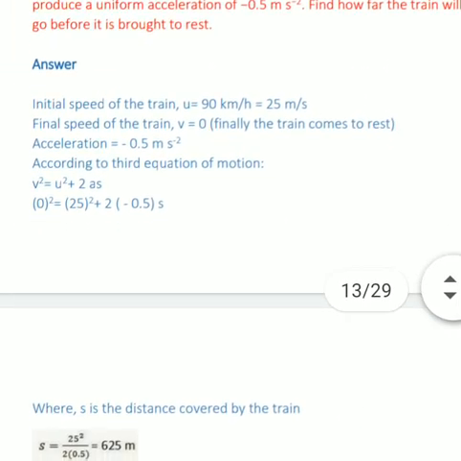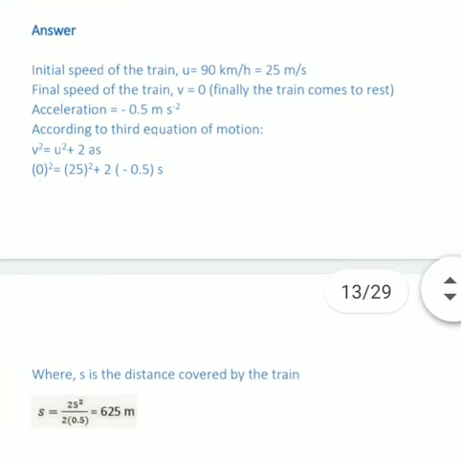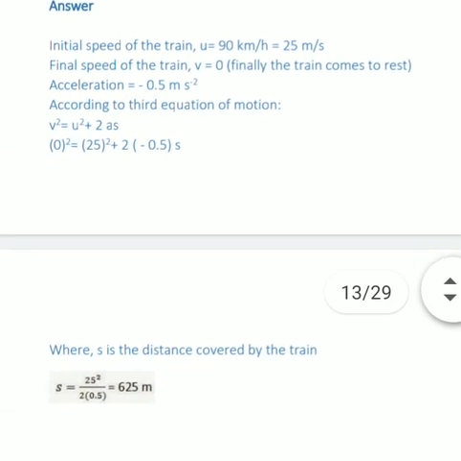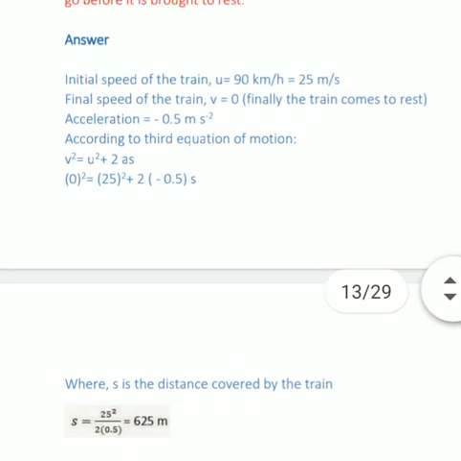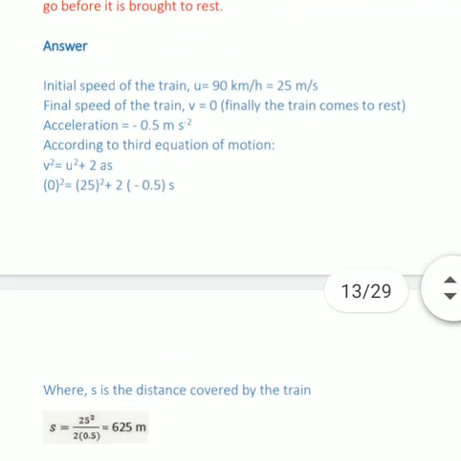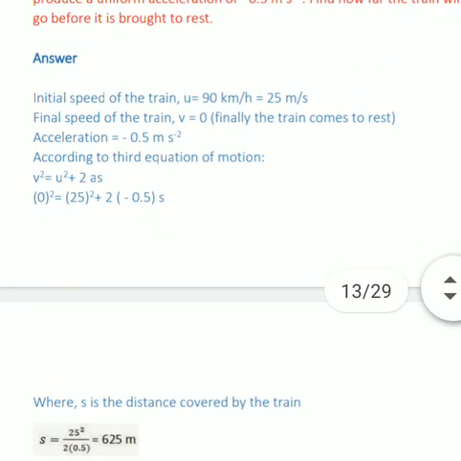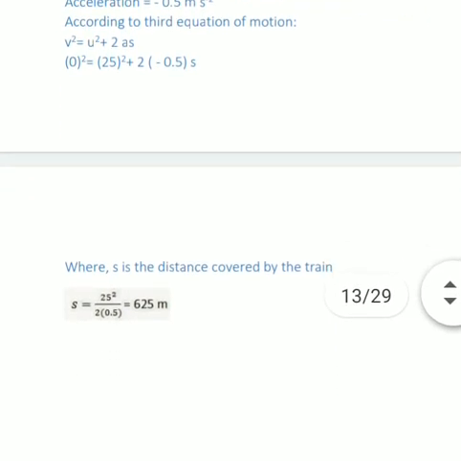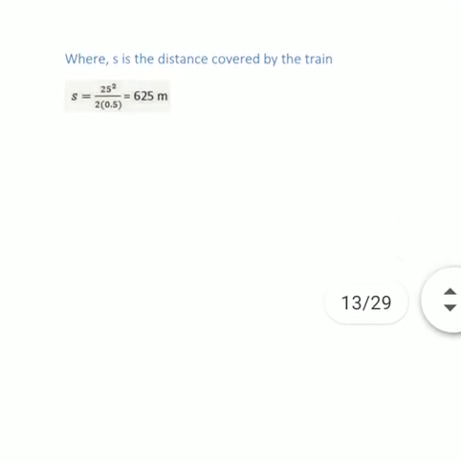equation of motion. Dear students, again, a train is traveling with a speed of 90 km per hour, brakes are applied so as to produce a retardation. In this case, the object finally comes to rest. It means that the final velocity of the object is 0, v is equal to 0. The object is traveling initially at 90 km per hour, first we will convert it into meter per second by multiplying it by 5 upon 18. So here v is equal to 0, acceleration is given as 0.5 meter per second square. We have to calculate the distance traveled. So here with the help of the third equation, we can calculate the distance of the object very easily.